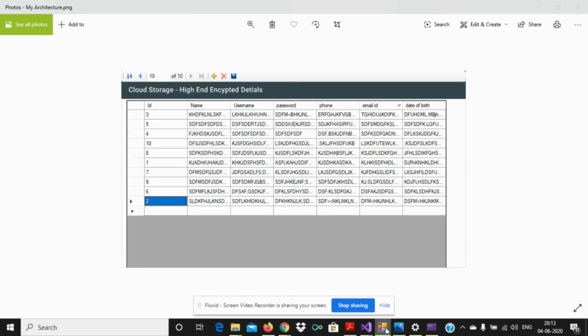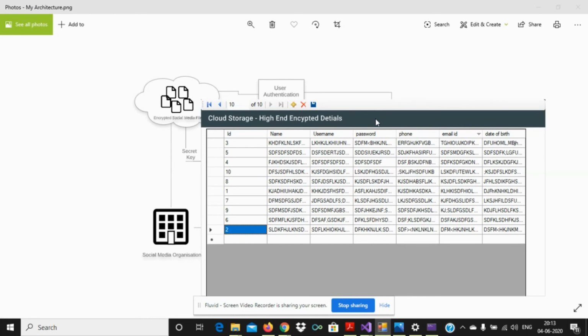So this is in Visual Studio. This has been directly linked with the cloud. This is an SQL server, which has been directly connected to the cloud. Whatever we type in that form, it encrypts. Again, it encrypts with hierarchical based encryption, and then it uploads.